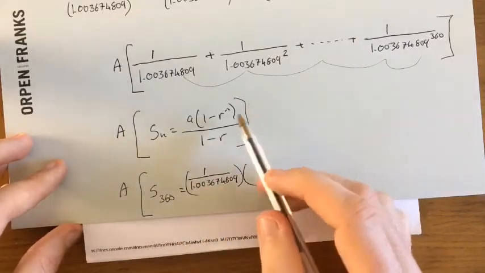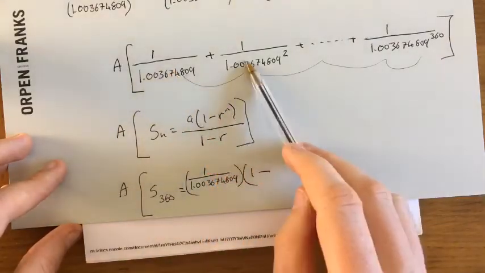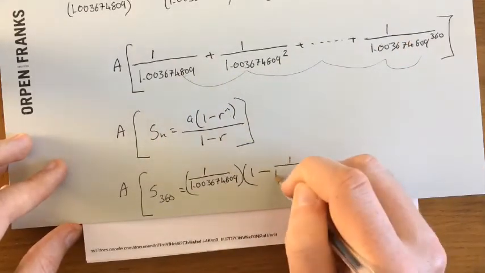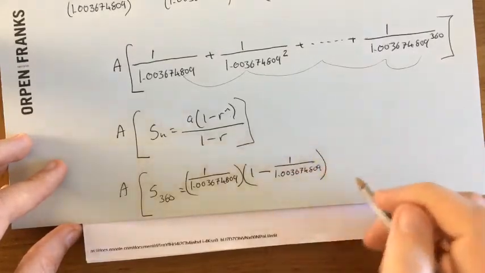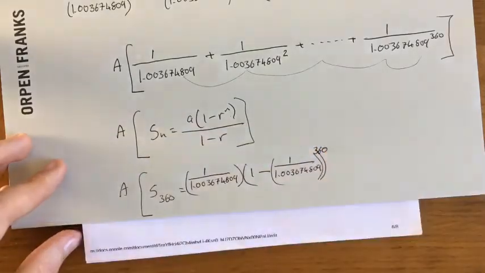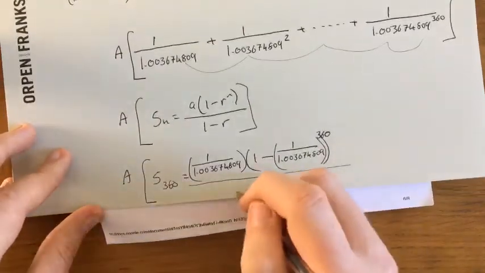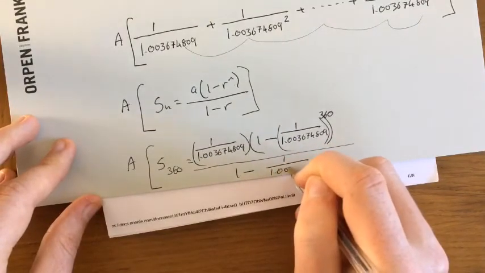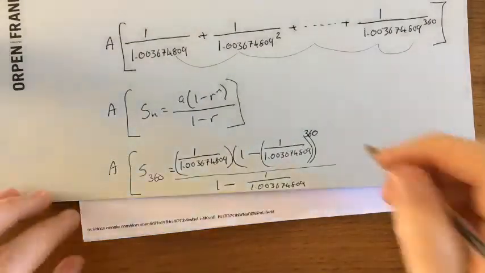I need to multiply that now by 1 minus R. R is the common ratio, so R is also 1 over 1.003674809, and all of R has to be to the power of 360. So I'm just following the formula, all over 1 minus R, which once again is 1 over 1.003674809.